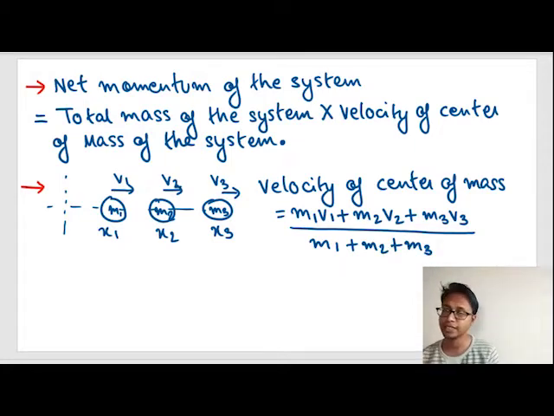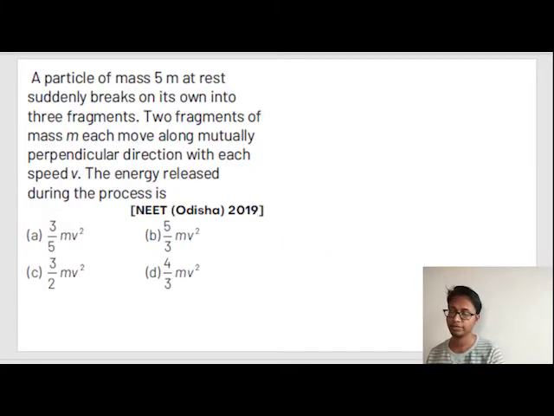So whenever they ask the center of anything, be it velocity of center of mass, position of center of mass, or acceleration of center of mass, you just multiply the mass into whatever is asked, add it up for all the particles in the system, and divide by total mass. Whatever parameter of center of mass is asked. So hot out here.